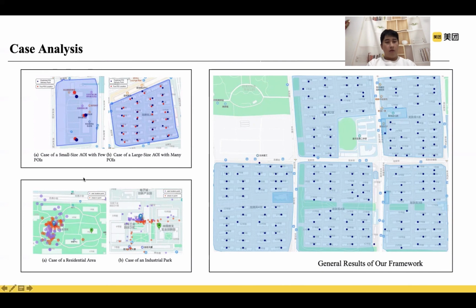The figure at the bottom left corner shows two cases of delivery points correcting deviated POIs in a geospatial database. These two cases show the delivery point is consistent with the actual address described. We also make a large-scope visualization of delivery points in the figure on the right, which shows the general effectiveness of our framework.